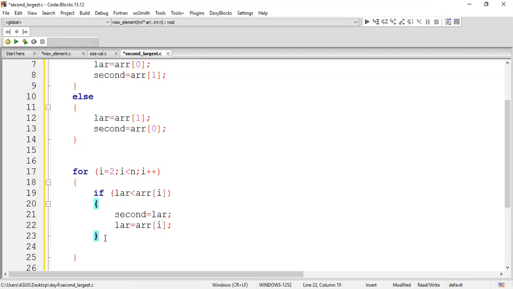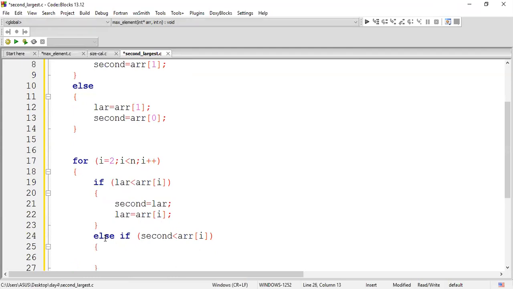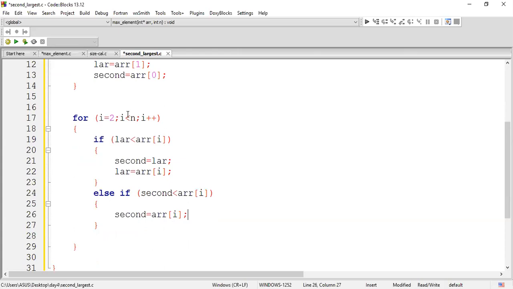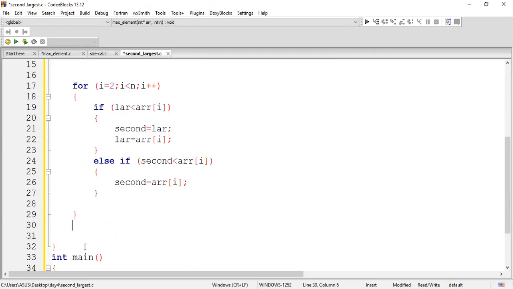Else, if this condition failed, and the element is not bigger than the largest element, I'll go ahead with one more condition. I am supposed to check the second largest also. Else if my second is less than array of 5, then I remove that second element and place array of 5 instead. So this process will continue from 2 to n minus 1, repeatedly like this. At the end, when I print the largest and second largest, it will be printed.